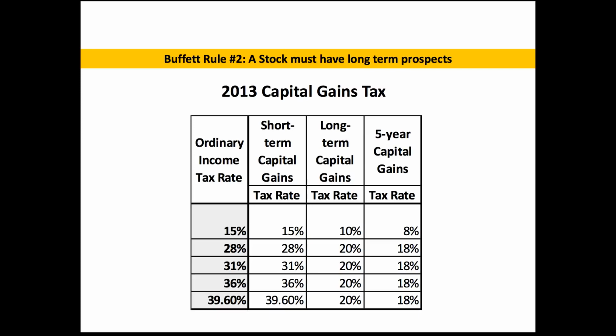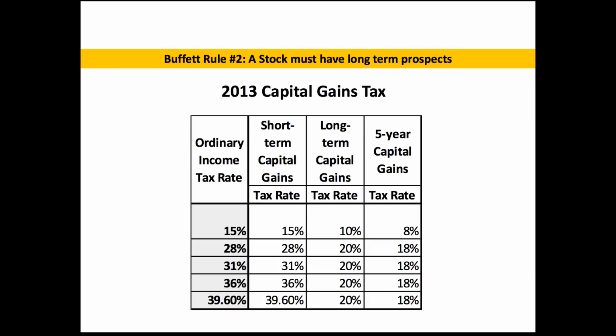Now the amount depends on what income bracket you're in and how long you held the asset. Since you held it for 6 months, that's considered short-term capital gains. If you hold it longer than a year, that's considered long-term capital gains. And this is new to 2013's capital gains structure: anything over 5 years is taxed at a different rate. So the longer we hold it, you can see on the chart, the less we pay in taxes.